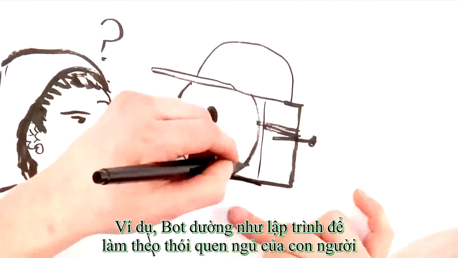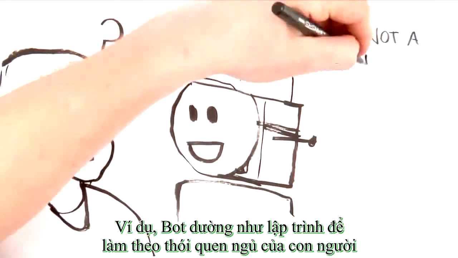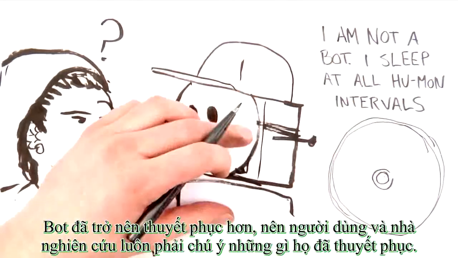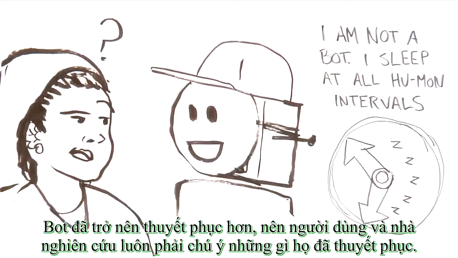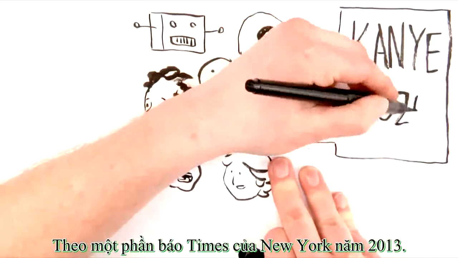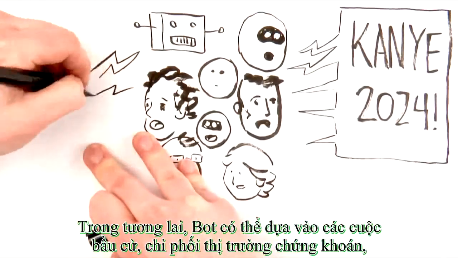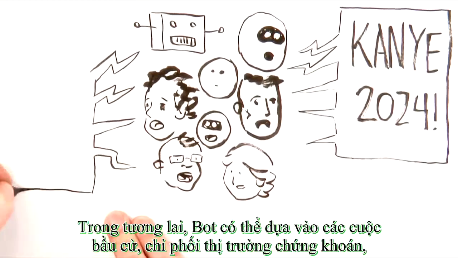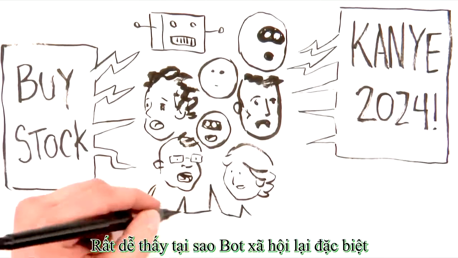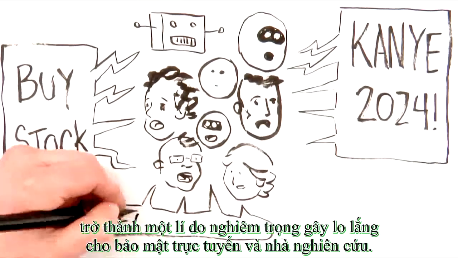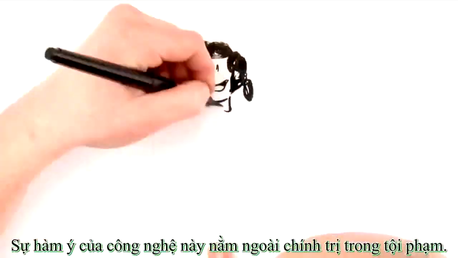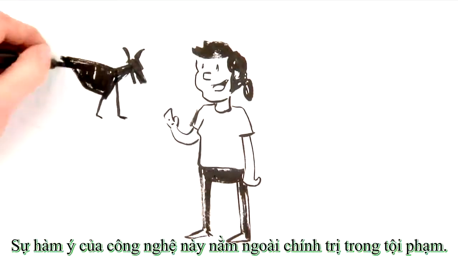For example, they might be programmed to follow sleep-wake cycles to blend in with human users. As bots become more convincing, human users and researchers need to be careful what we are being convinced of. As a 2013 New York Times piece puts it, bots in the future could even sway elections, influence the stock market, attack governments, and flirt with people and one another. It's easy to see why social bots are, in particular, becoming a major cause for concern for online security firms and technology researchers. There are implications for this technology beyond the political and criminal.